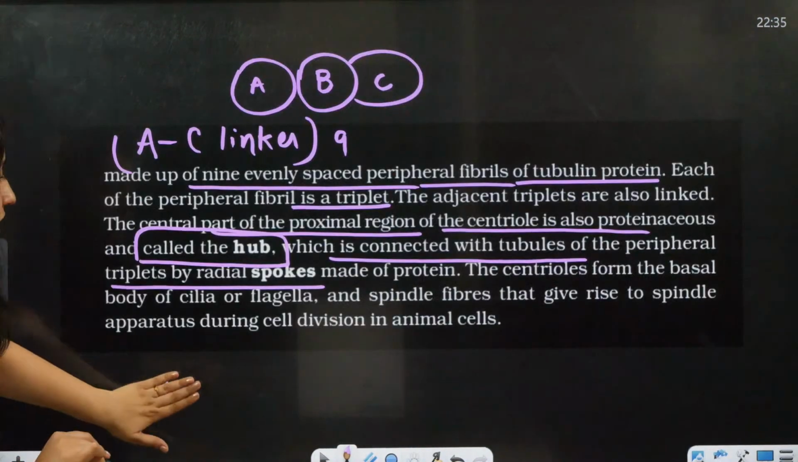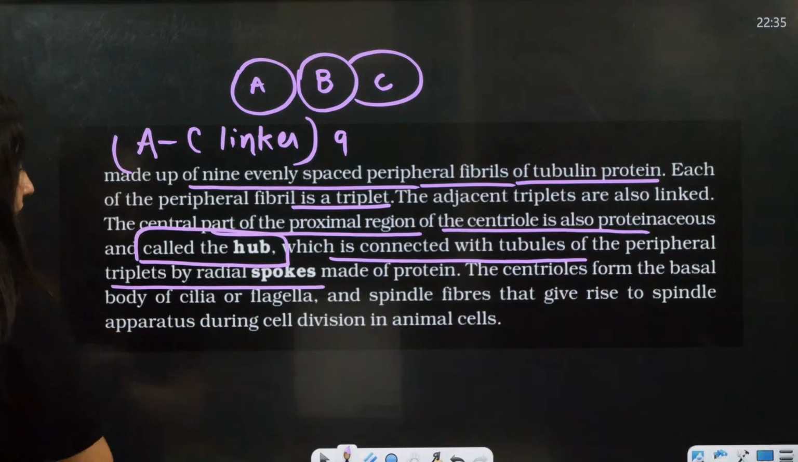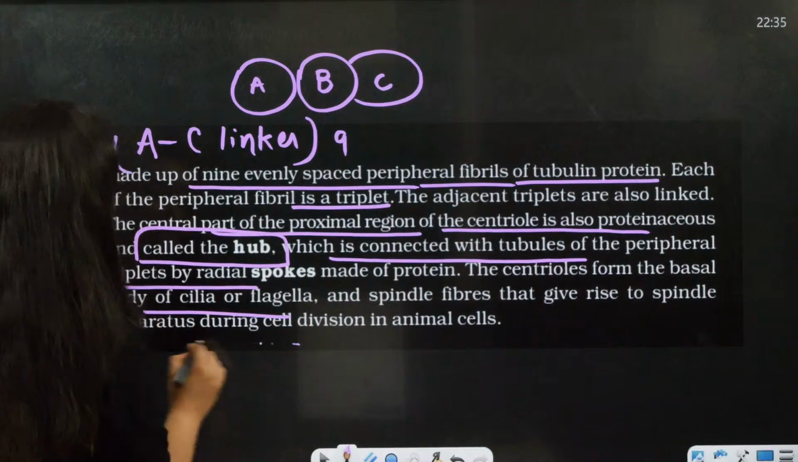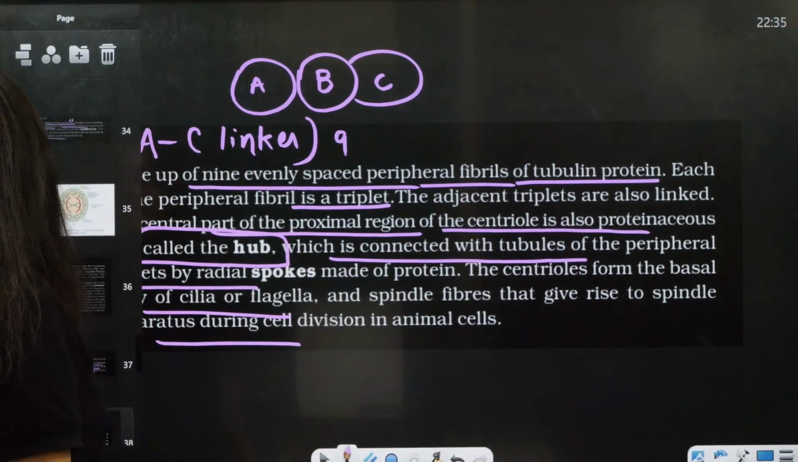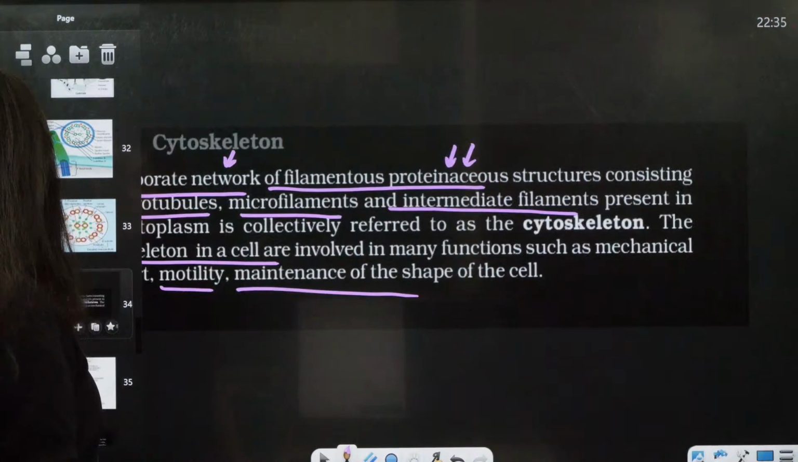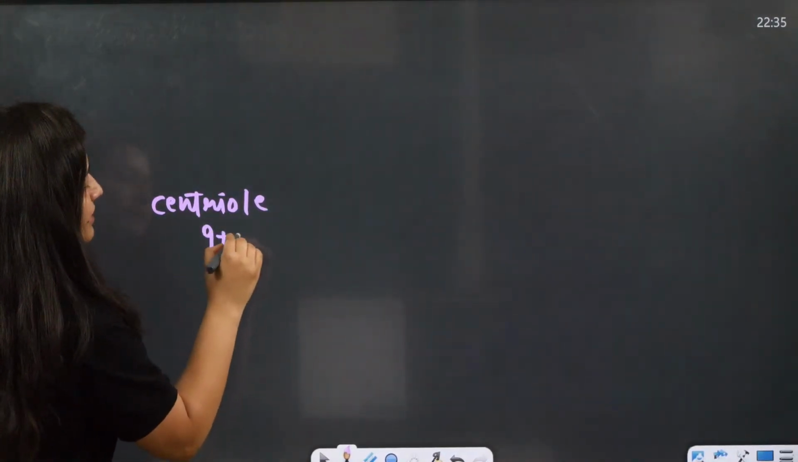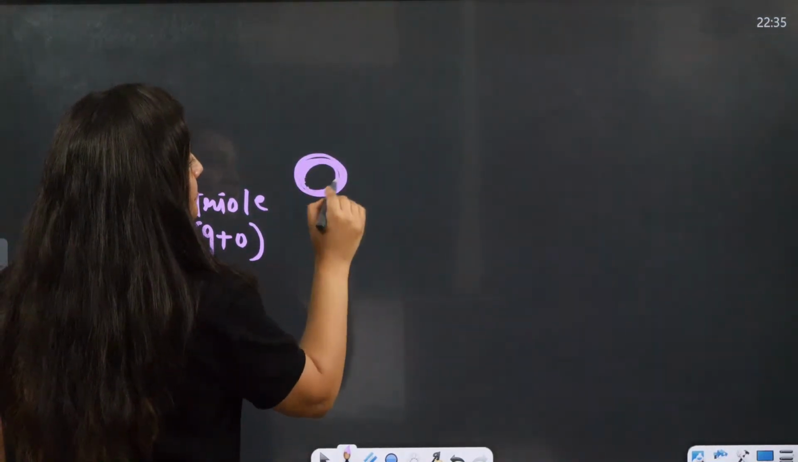Done? So here you can see the centrioles form the basal body of cilia or flagella, and spindle fibers that give rise to the spindle apparatus during cell division in animal cells. So what is the centriole making? What was the need to explain the centriole? Actually, this centriole is also making the basal body. The centriole has an arrangement of 9+0. This centriole is making the basal body.